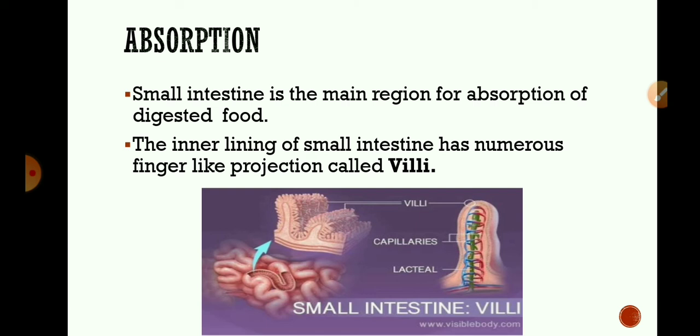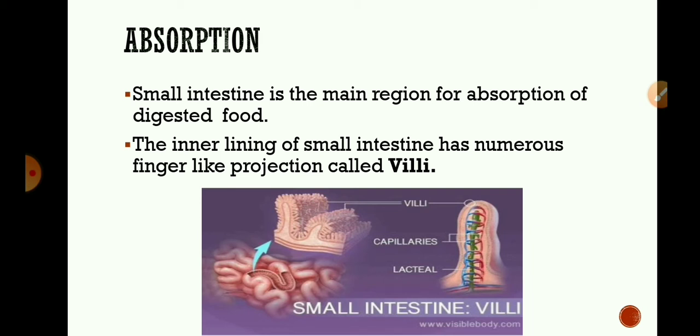The next step of human digestion is absorption. Till now we have learned about digestion in the small intestine. Now we will understand how absorption takes place in the small intestine. The small intestine is the main region for the absorption of digested food. After digestion, molecules of food become very small. They are taken up by the walls of the intestine.